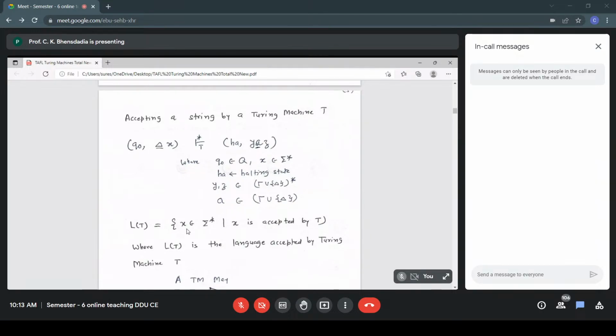What is the meaning? The underscore is below the blank. That means the initial position of the read write head is over the blank. And then we have our input string X.